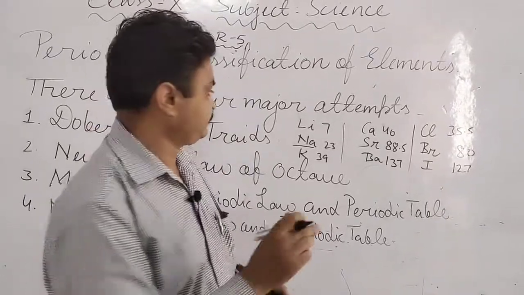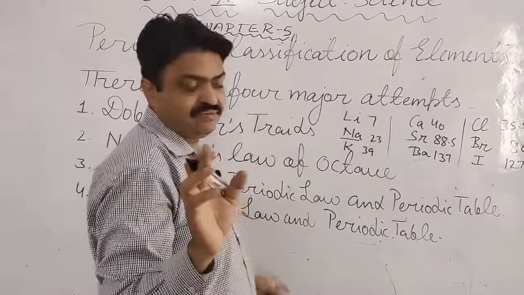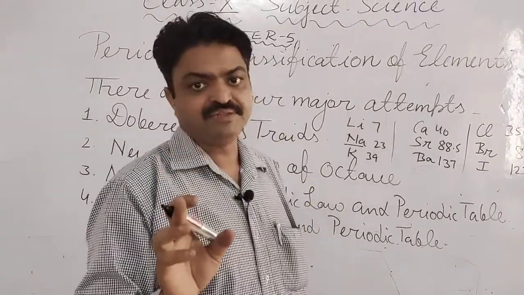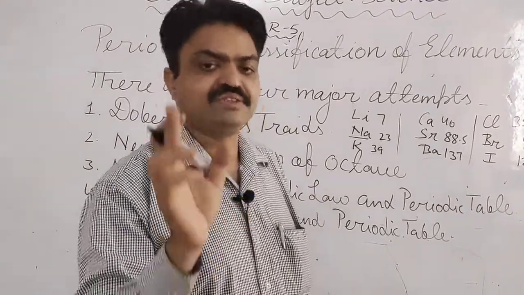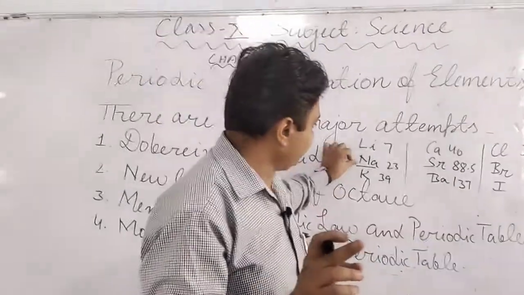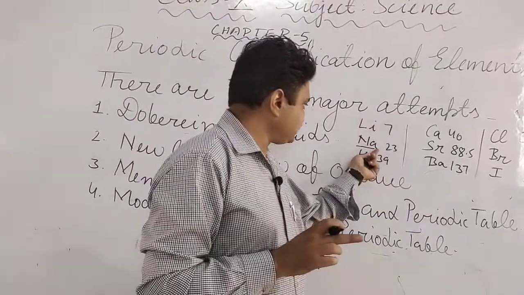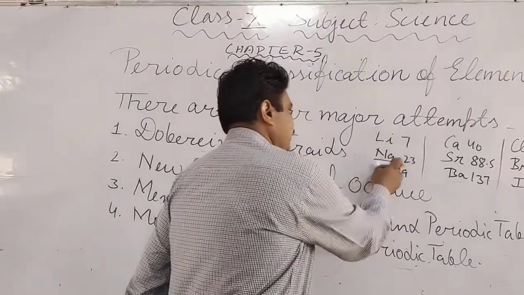It is the property of the Döbereiner triads. It means he made groups of three elements with similar chemical properties, and in each group the middle element's atomic mass is the average of the other two.